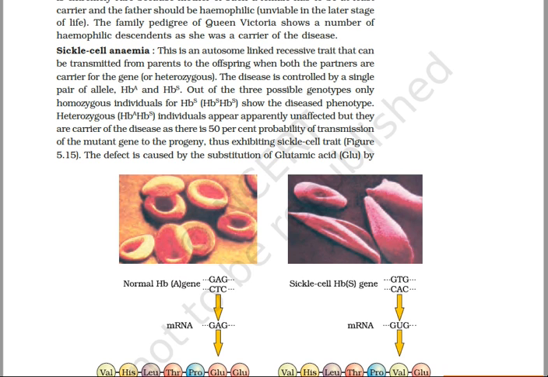HBA HBA individuals, that is homozygous dominant, are normal and have normal shape of RBCs. HBA HBS individuals, heterozygous individuals, appear unaffected, but are carriers of the disease, as there is 50% probability of transmission of the mutant gene HBS to the progeny.